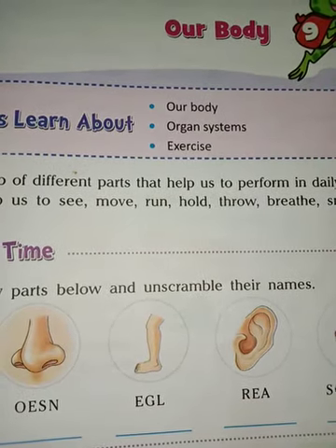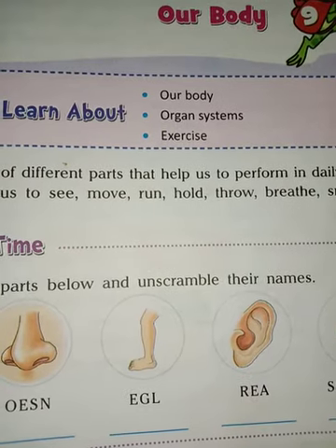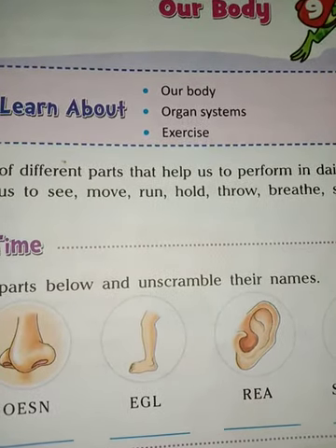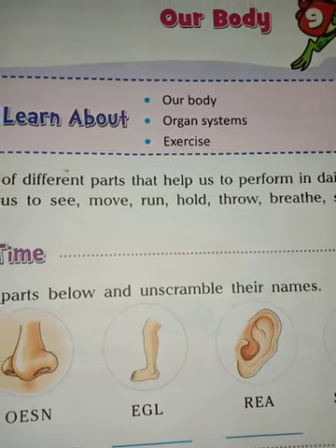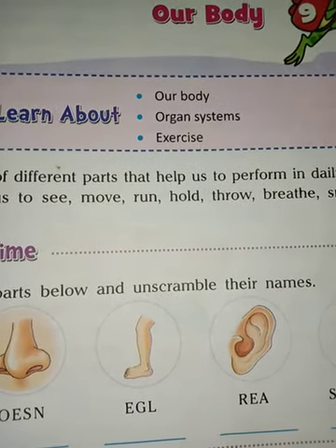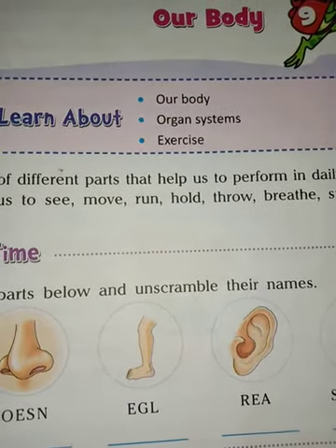With the help of the organs of our body we can breathe, we can move, we can walk, we can smell different objects. Okay, we can hold anything, we can throw anything, and so on.